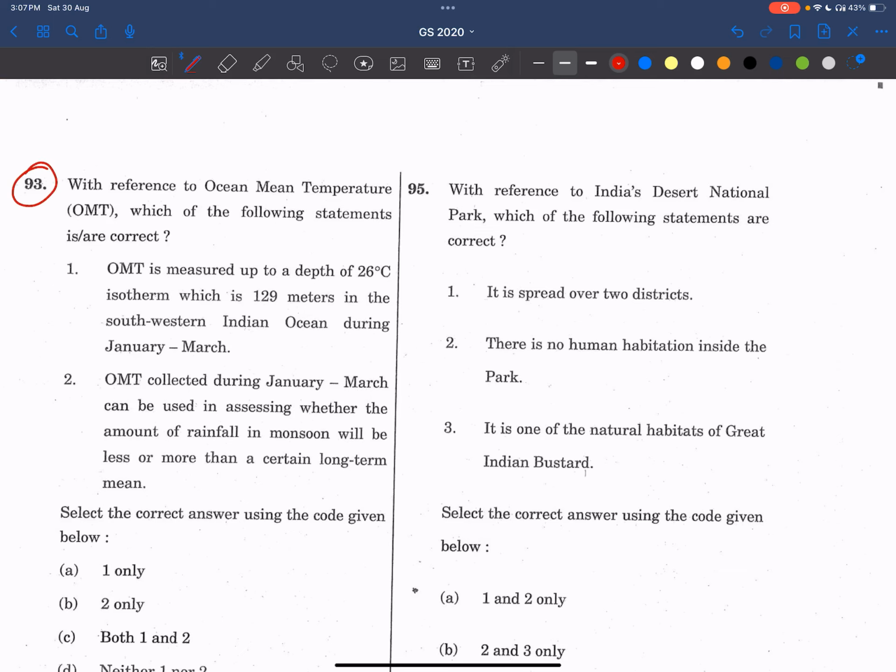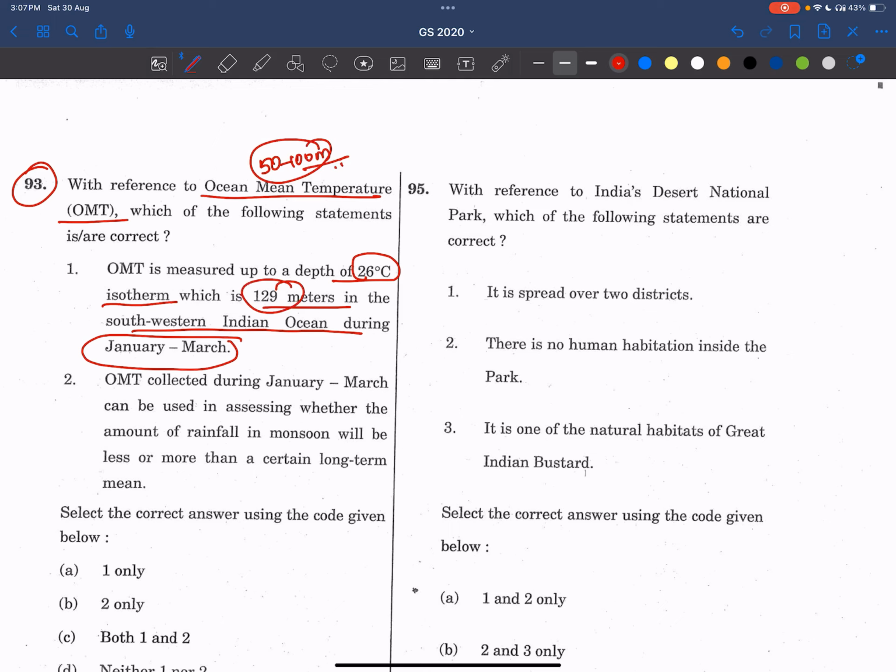With reference to ocean mean temperature, OMT, which of the following statements is/are correct? OMT is measured up to the depth of the 26 degree isotherm. Yes, this is true. Which is 129 meters in the southwestern Indian Ocean during January, March month. See here, friends, generally the ocean mean temperature depth is between 50 to 100 meters only, not 129 meters. In this way also it is wrong. Especially during this January March month, it is 59 meters only.